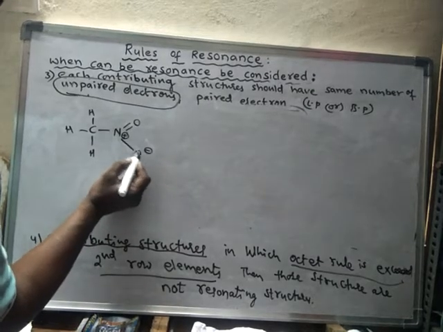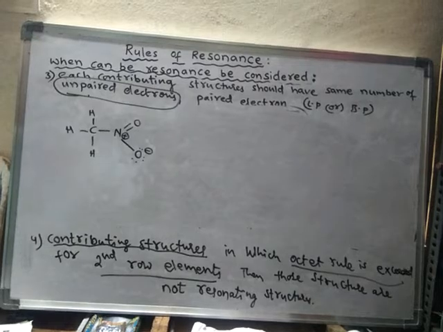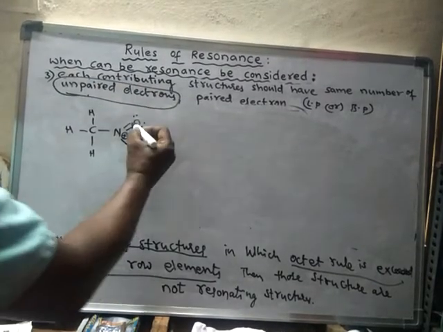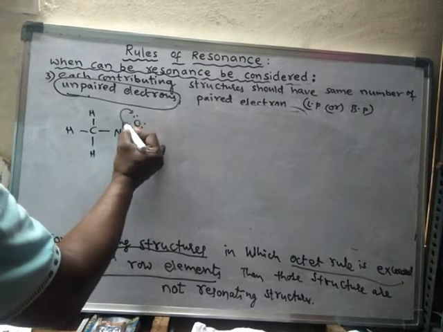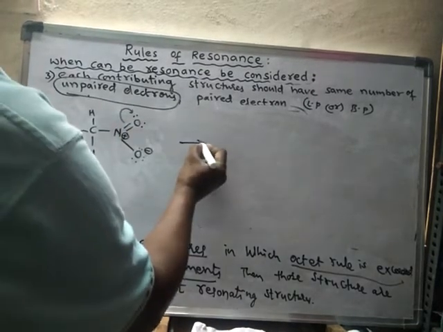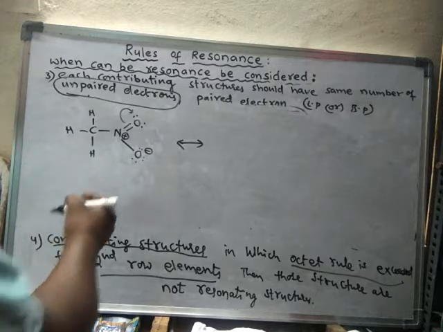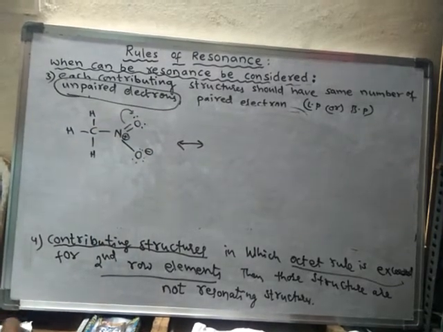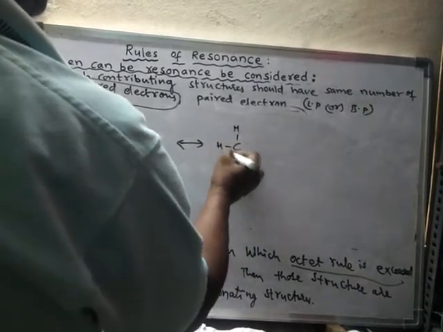Now this pi bond may shift here, so that shifting of electrons takes place and it forms like this.